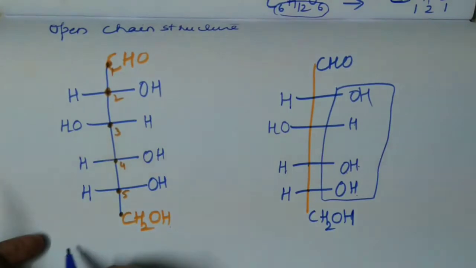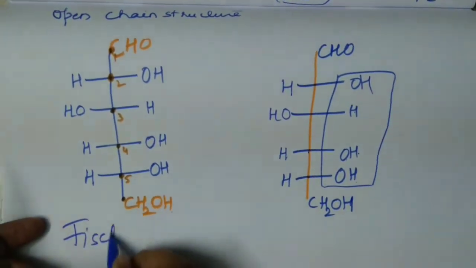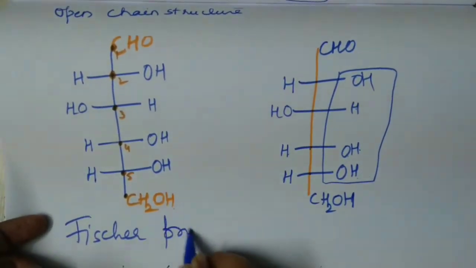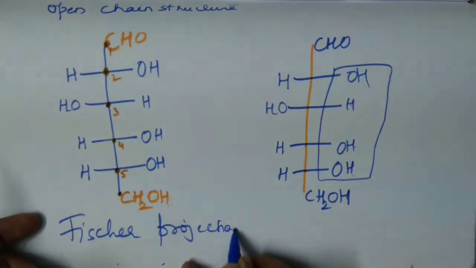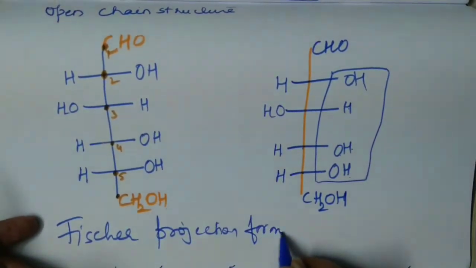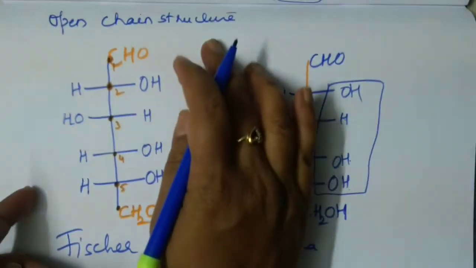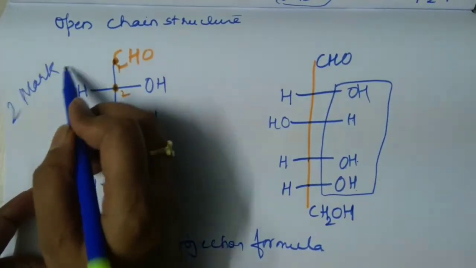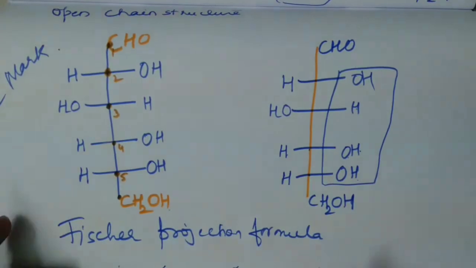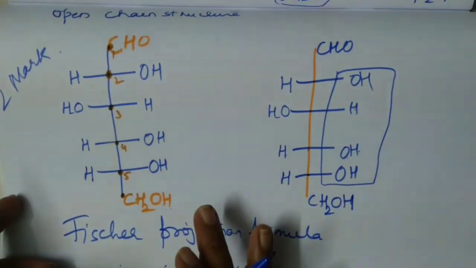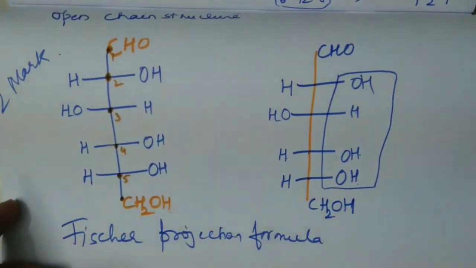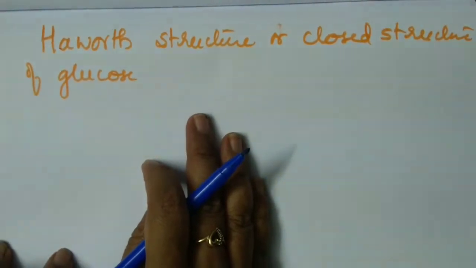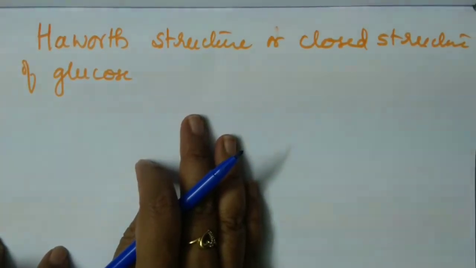This structure is called as Fischer projection formula or open chain structure of glucose. It will be 100% asked for 2 marks. So before you further go ahead, you practice at least 10 times. You have practiced open chain structure of glucose, that is Fischer projection formula.